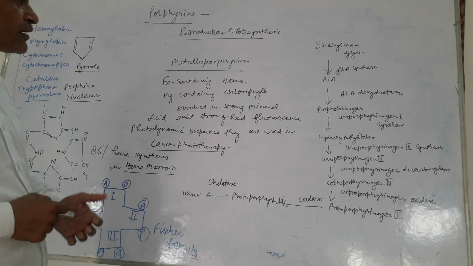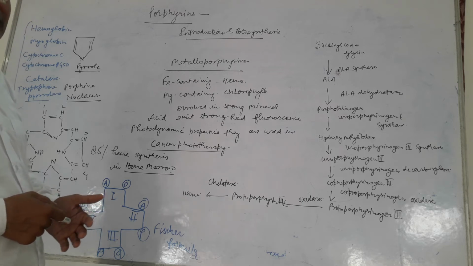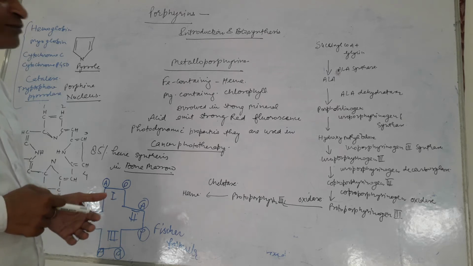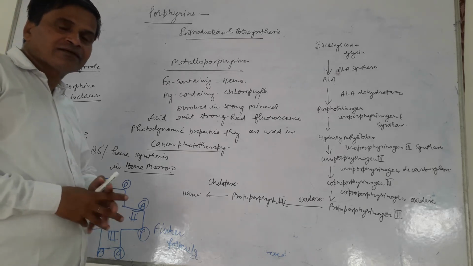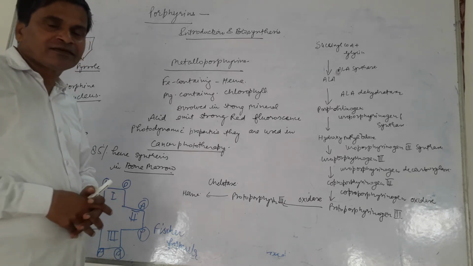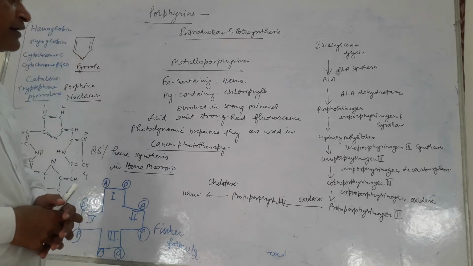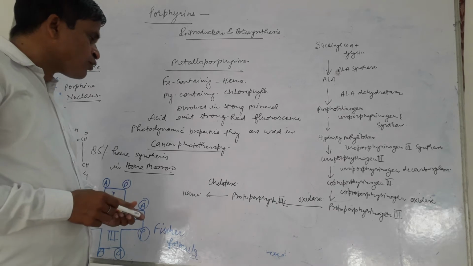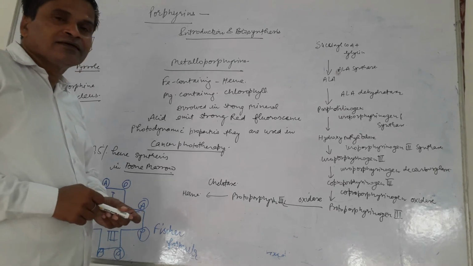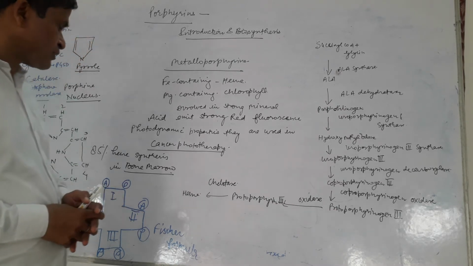Different types of porphyria are associated, but they share several common symptoms such as photosensitivity or anemia. So porphyrins are so important in biological function.